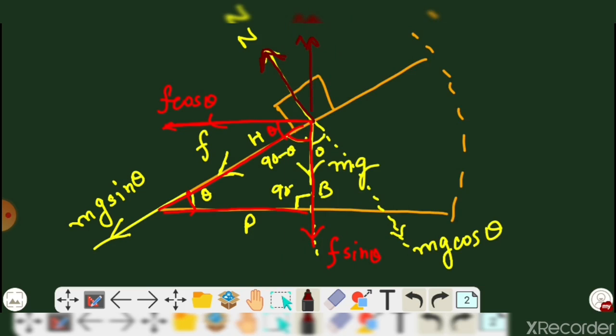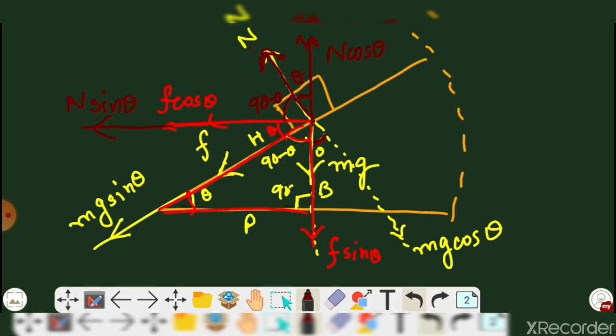If it is n, again here it is theta. Here it is theta, so this angle will again be theta, and this angle will be 90 minus theta. So here you get n cos theta, and similarly, extending like this, you get n sin theta.